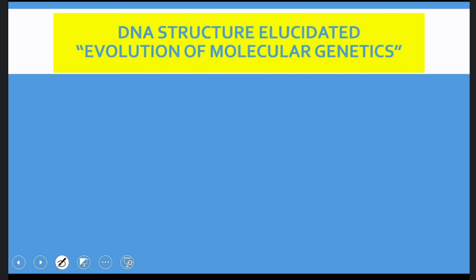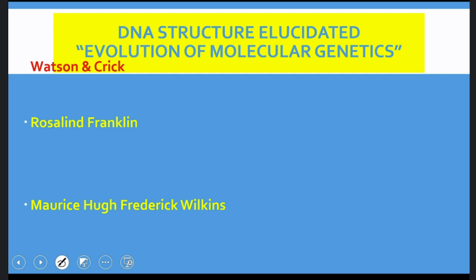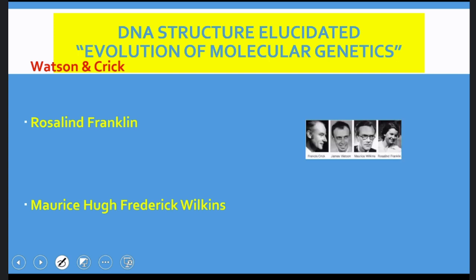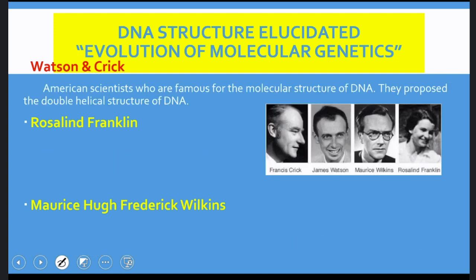And coming to the evolution of molecular genetics, the pioneers among them are Watson and Crick, Rosalind Franklin, and Maurice Hugh Frederick Wilkins. These are the four different scientists who paved the way for the evolution of molecular genetics. So what did they do? Watson and Crick were famous for the molecular structure of DNA. They proposed the double helical structure of DNA. We know that.